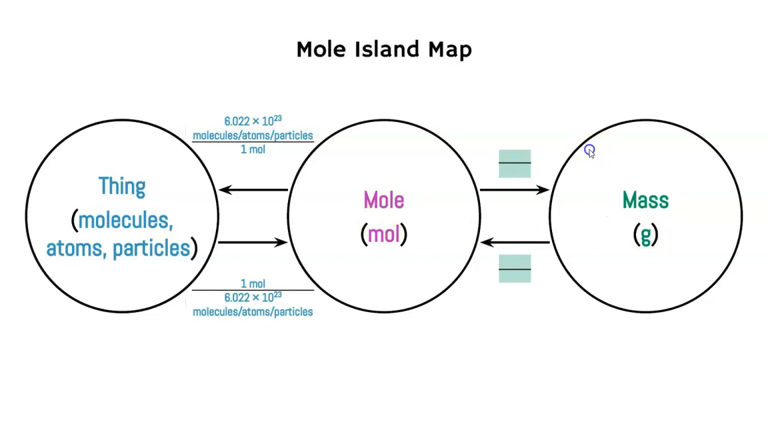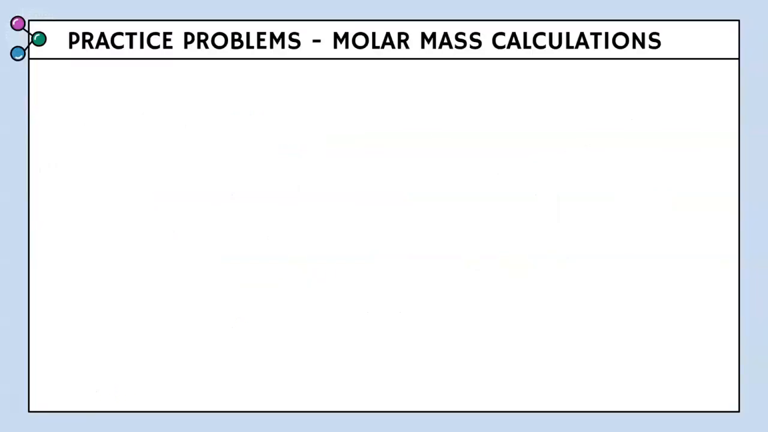If we're going from mole to mass, molar mass is going to be on the top and 1 mole is going to be on the bottom. And if we're going from mass to moles, 1 mole is on the top and molar mass is on the bottom. So with that idea, let's go ahead and practice some molar mass conversions so you know how to get the molar mass numbers needed for our conversion factors. Let's do some practice problems of calculating molar mass.